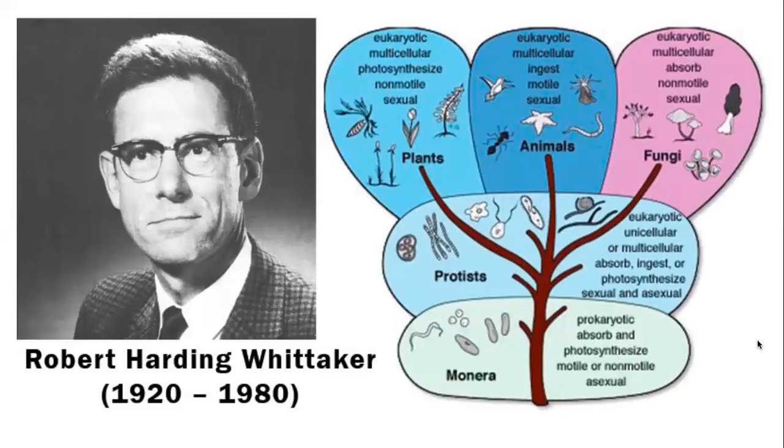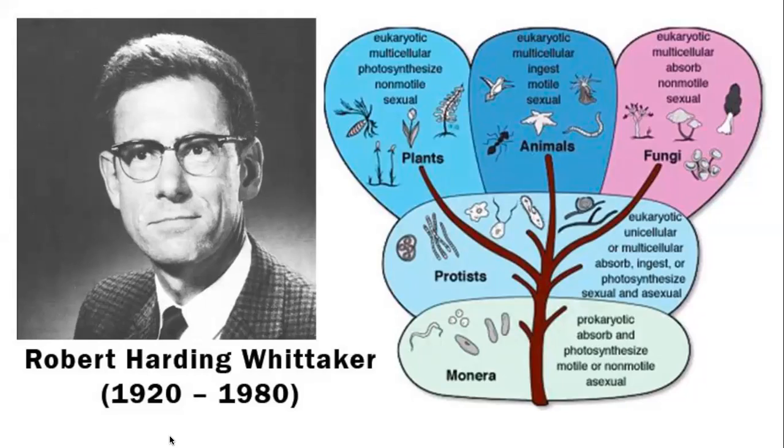This is Robert Whittaker, Robert Harding Whittaker. Look at the years when he was working, when he was alive, 1920 to 1980. So this classification is not very old by the standards of other things that we study in science.